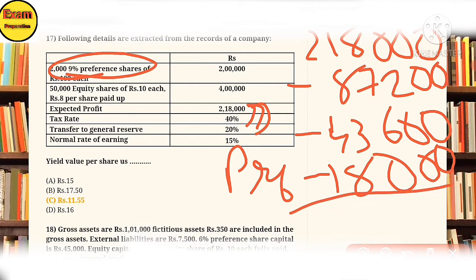You will deduct this amount and you will get 69,200.